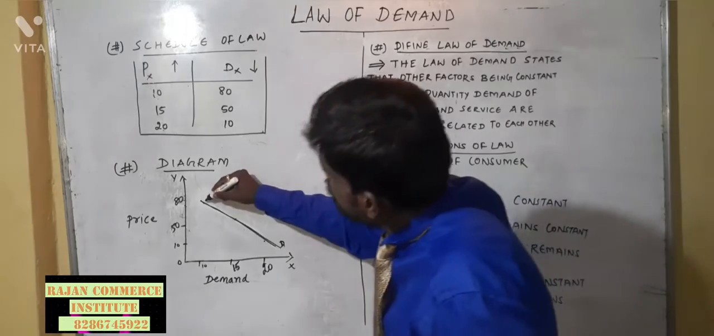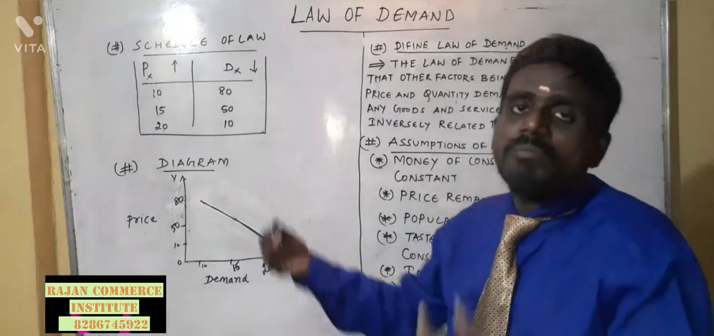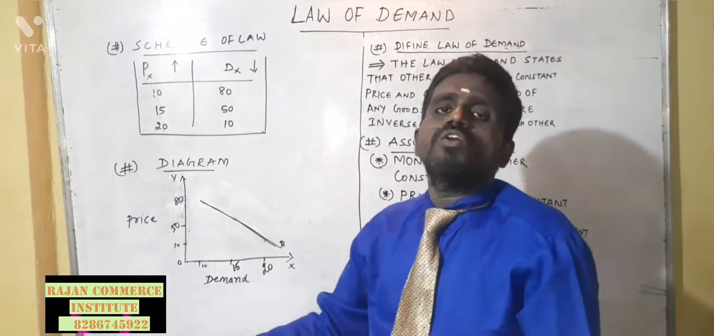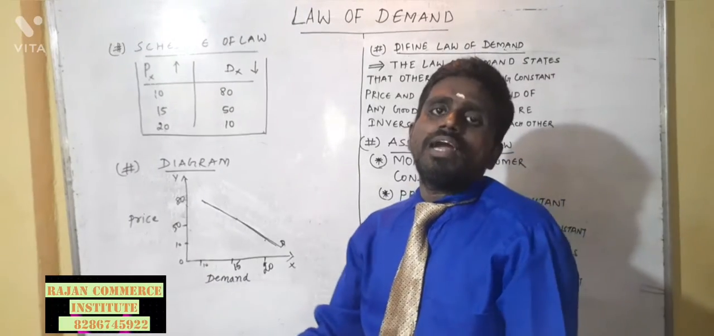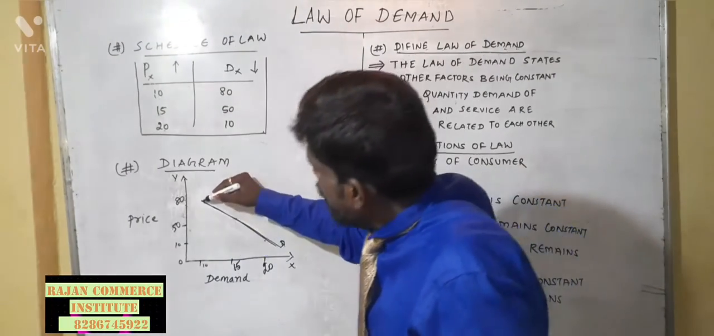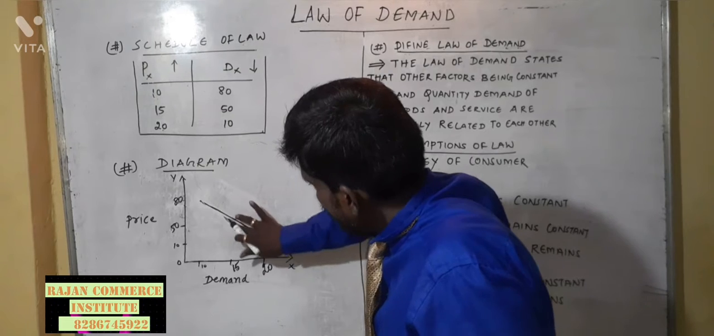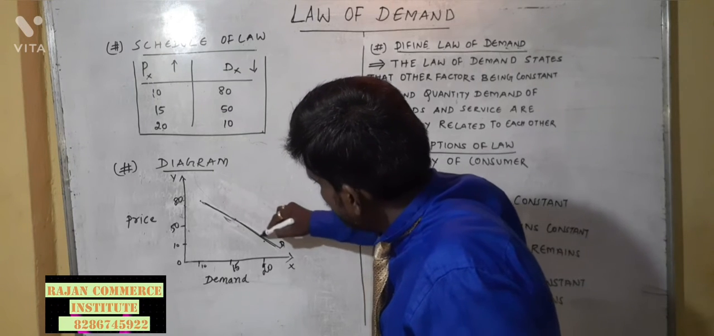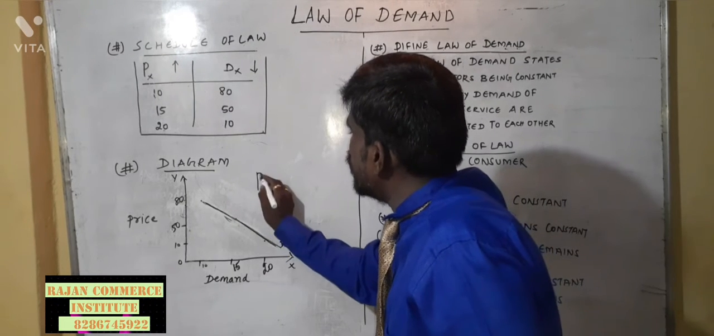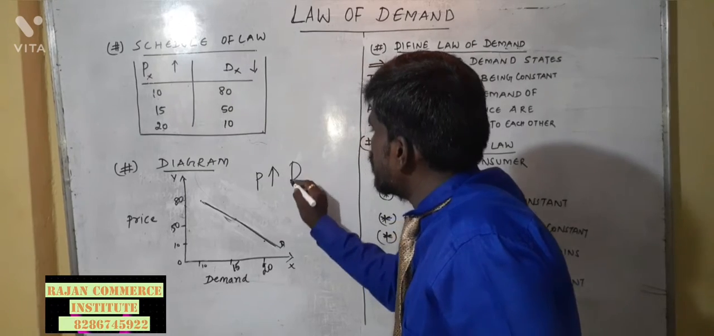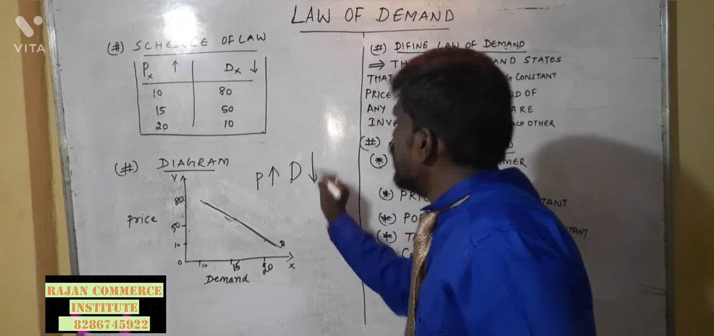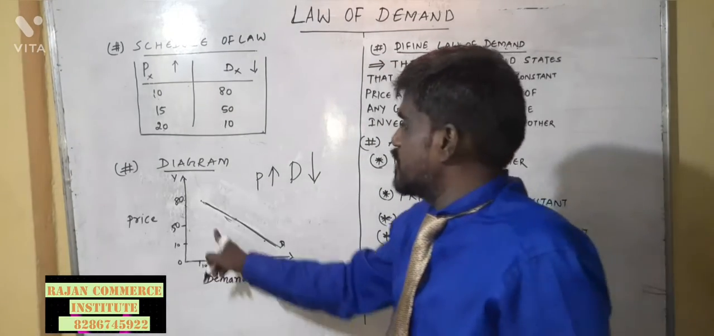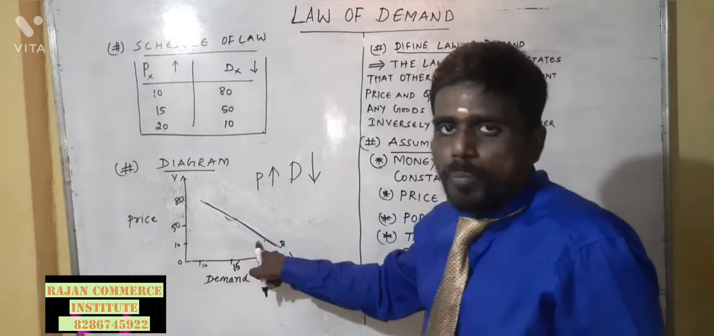Why is the demand curve sloping down? Demand is coming down due to the rise in the price of the product. So this is the demand curve, which explains that when the price is rising, the demand for that particular commodity comes down. That's the reason the demand curve slopes downward.